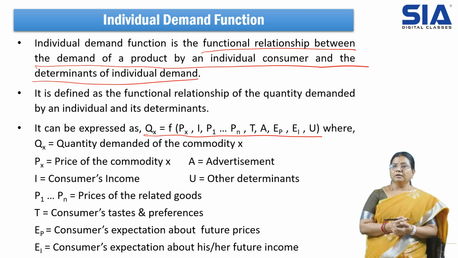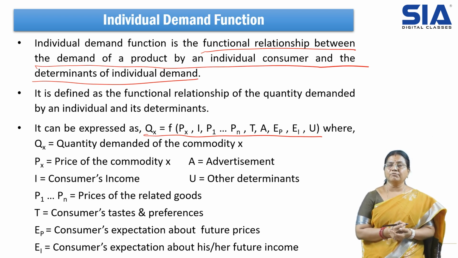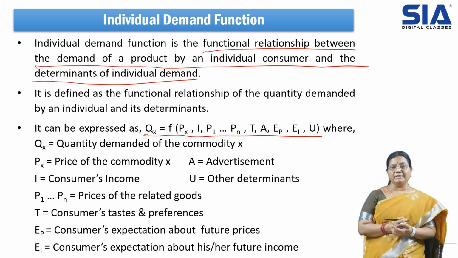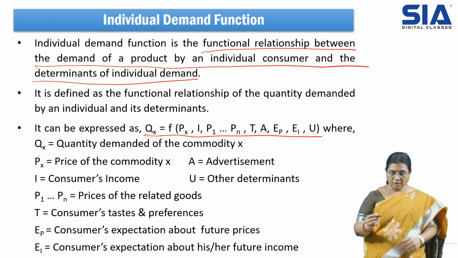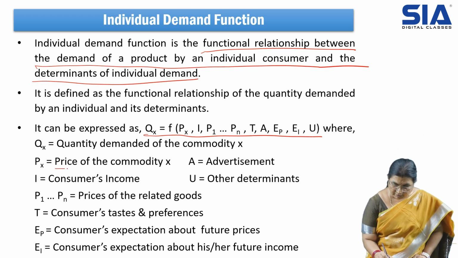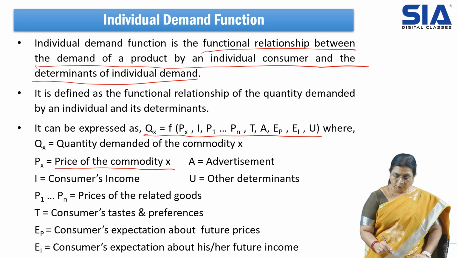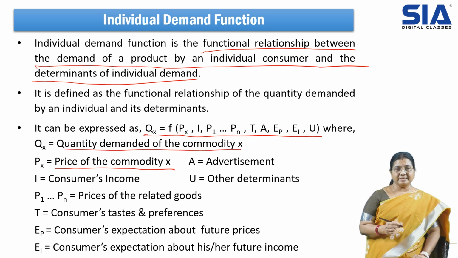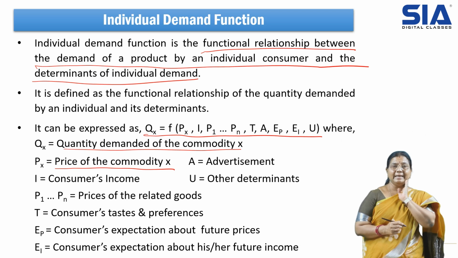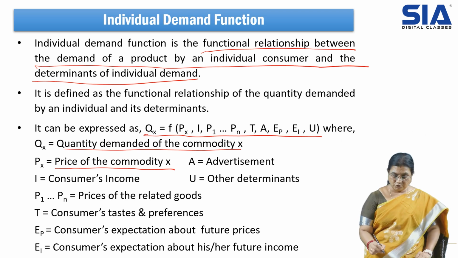These are the factors which influence demand, where Px is the price of the commodity X, Qx is the quantity demanded of the commodity X, and I is the income of the consumer.